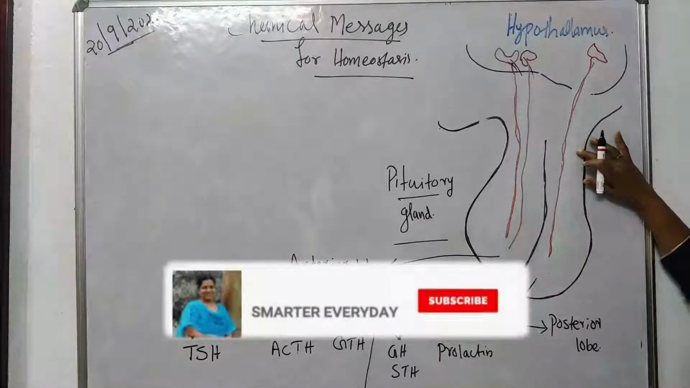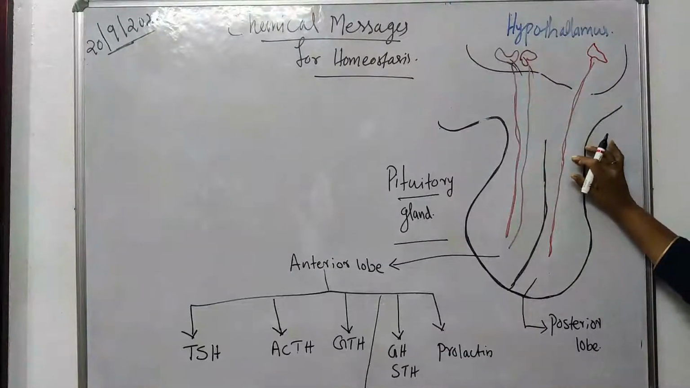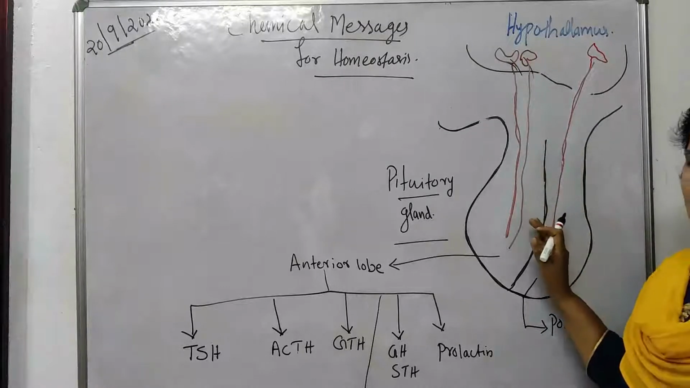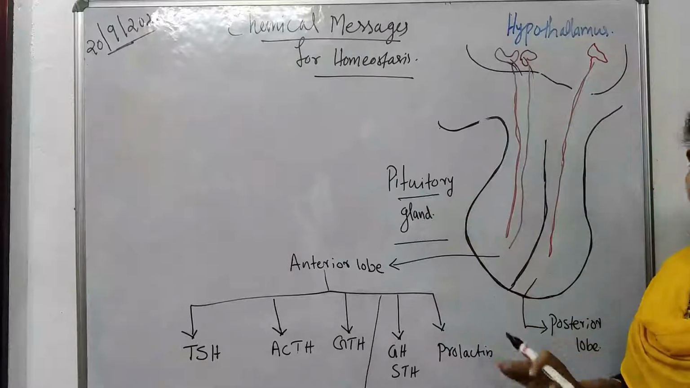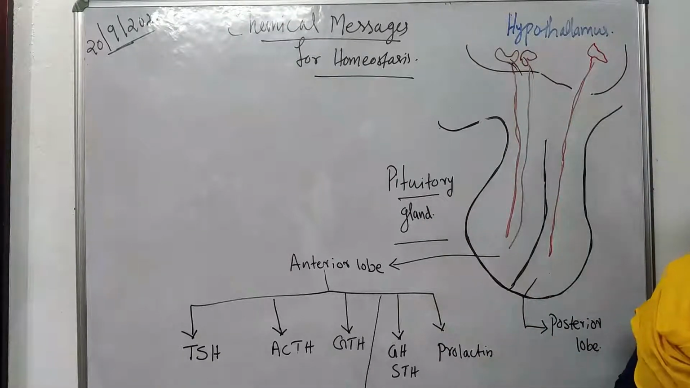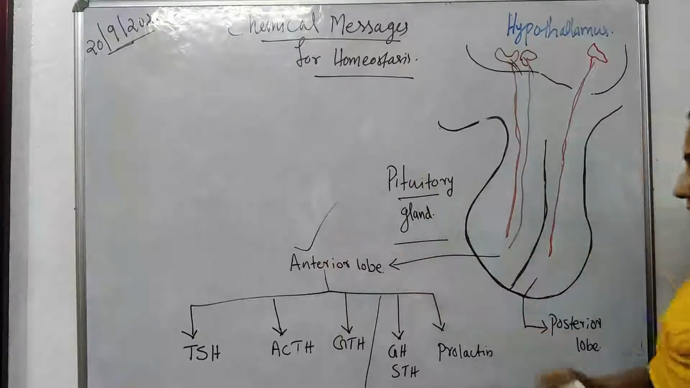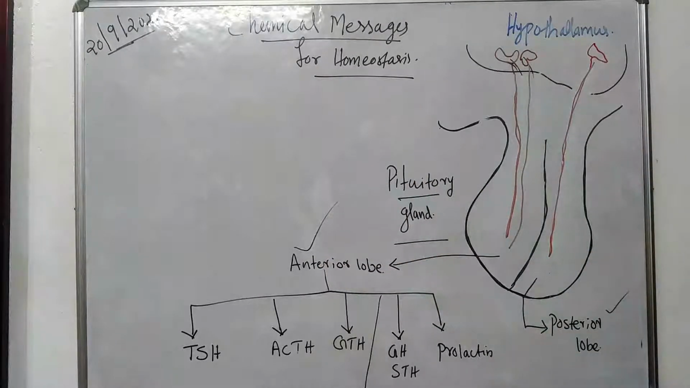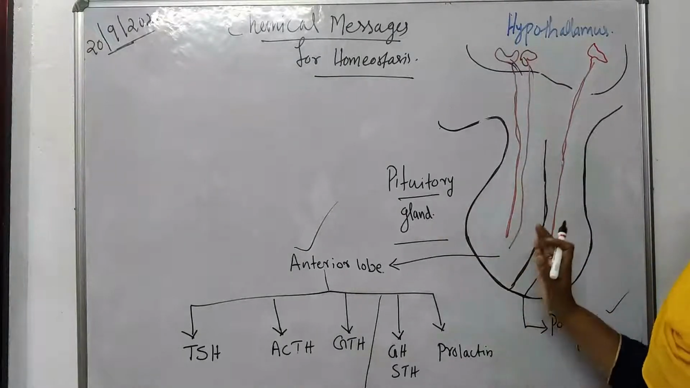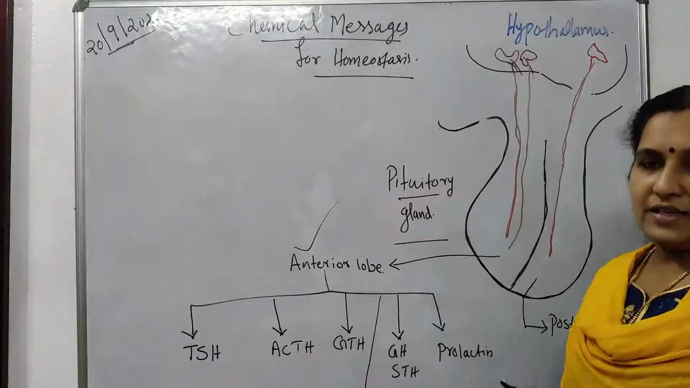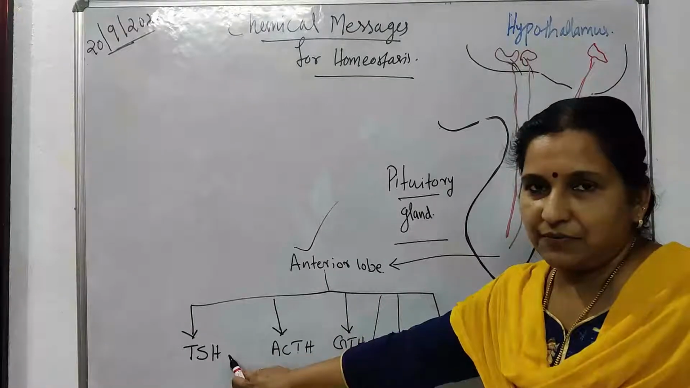The pituitary gland is located behind the hypothalamus. First of all, we are going to study the hormones produced by the pituitary gland. In order to understand that, we should know the structure of the pituitary gland. It consists of two lobes, the anterior lobe and the posterior lobe. What is the role of these two lobes? First of all, we can see the function of the anterior lobe. The anterior lobe produces various kinds of hormones.